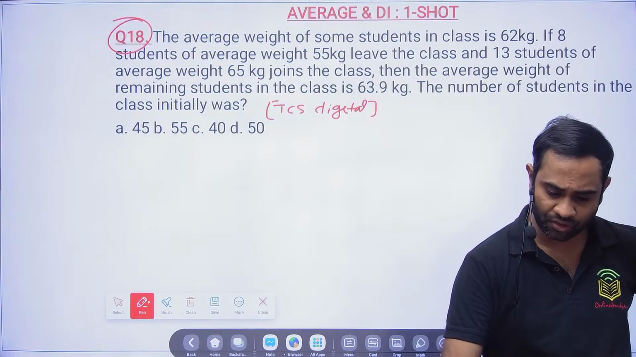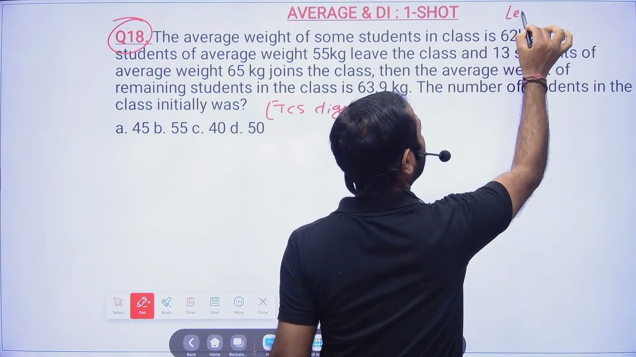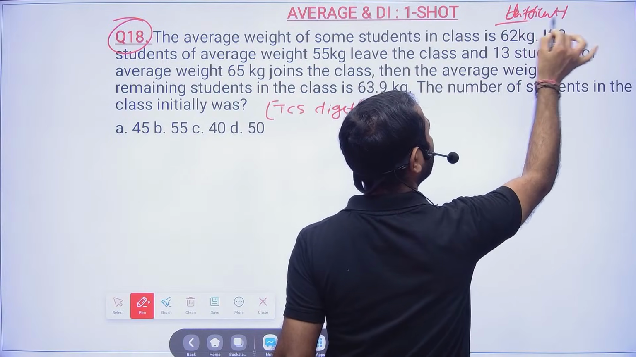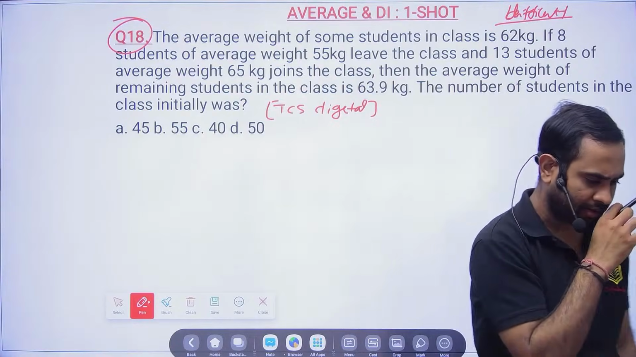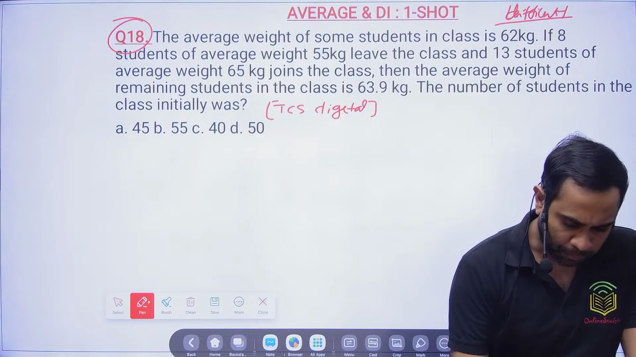Now let us solve question number 18. This is a difficult level question. But anyway, you try. It is not that difficult. A little bit of calculation will be there. So please start.